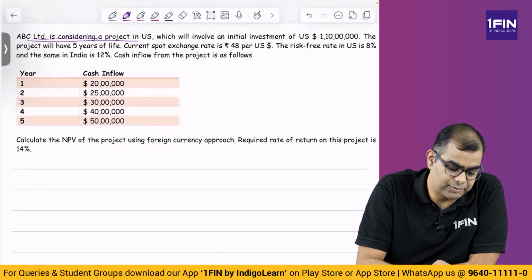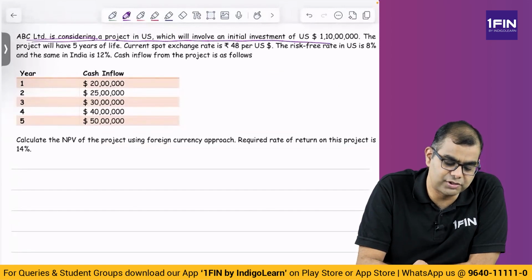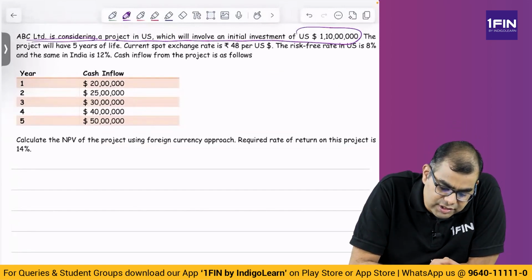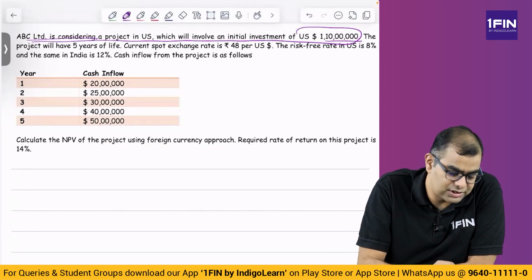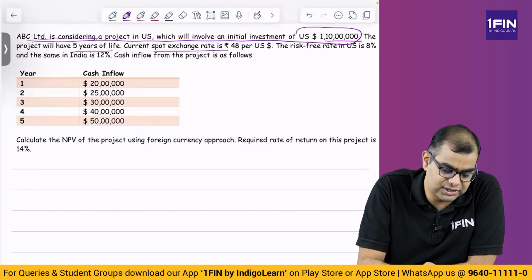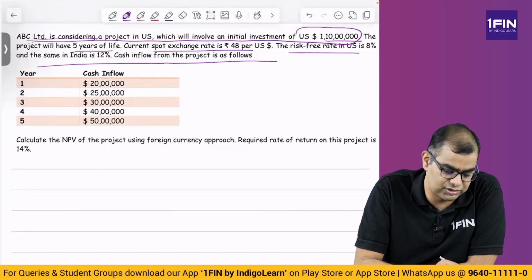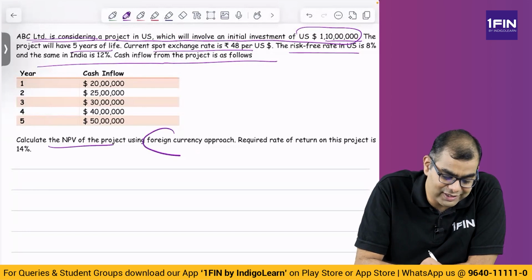ABC Limited is considering a project in the US which will involve an initial investment of US dollar, how many zeros are these? There are 6 zeros, so 11 million. The project will have 5 years of life. Current spot exchange rate is 48 per US dollar. Risk-free rate in US is 8%. The same in India is 12%. Cash flow from the project is as follows.